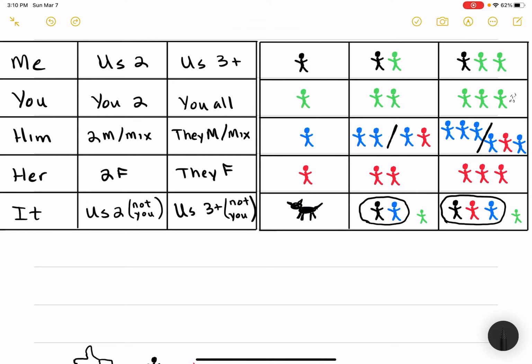And then you just have to conjugate it to which one we're using. So I won't have to say which one we're on all the time. You just see the symbol and you associate it. So obviously the me is the black, the green will always be you, blue will be males, red females. As you can see here, you're outside of the bubble, right? So you're not in there. And same thing here. You're outside of the bubble, so you're not in there.